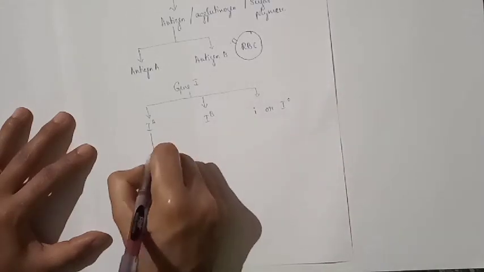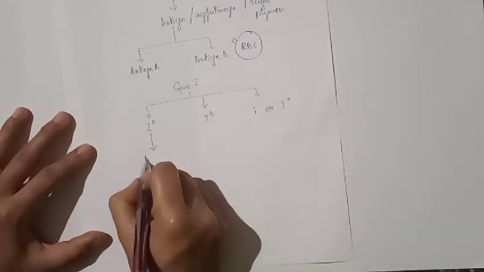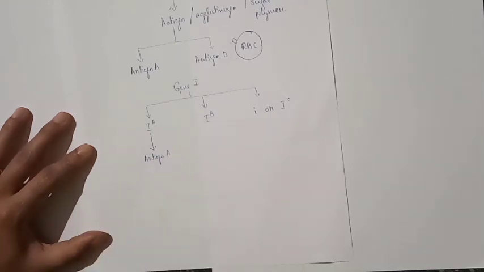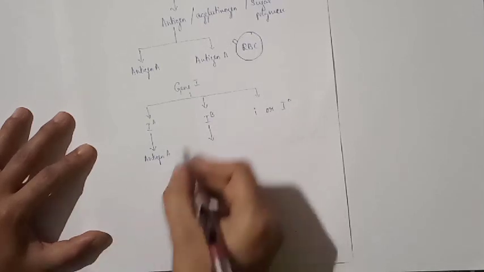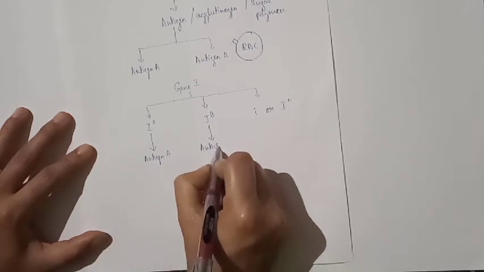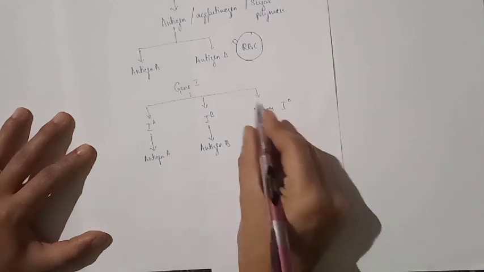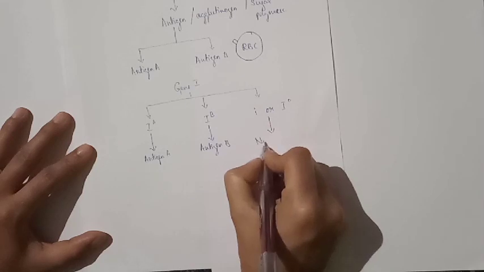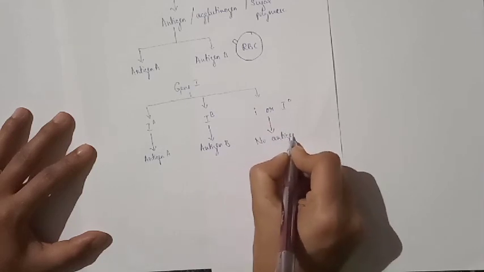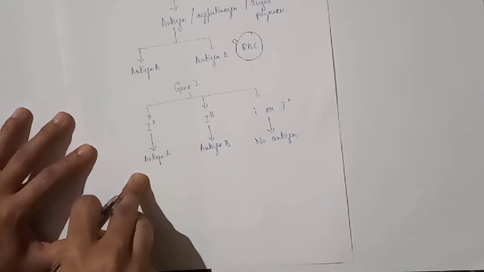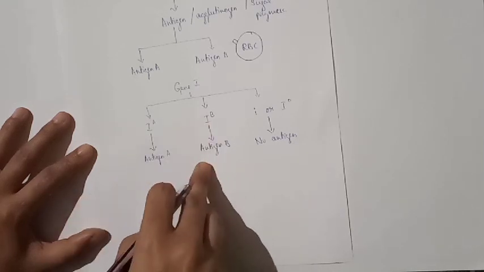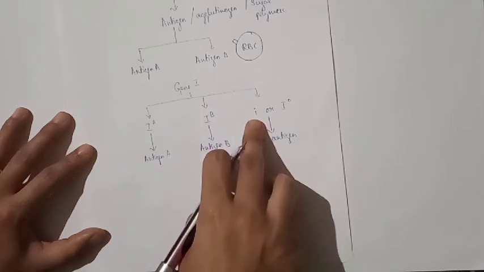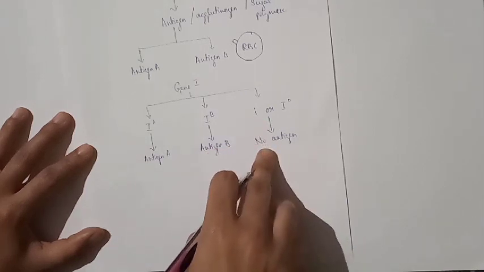IA is responsible for production of antigen A. IB is responsible for production of antigen B. And the small i or I naught does not produce any antigen. No antigens are produced. So, IA is responsible for production of antigen A, IB is responsible for production of antigen B, and the small i or I naught does not produce any antigen.